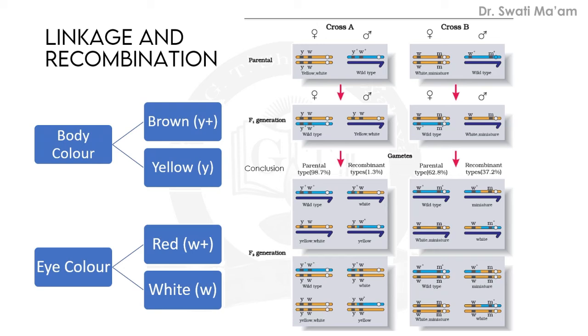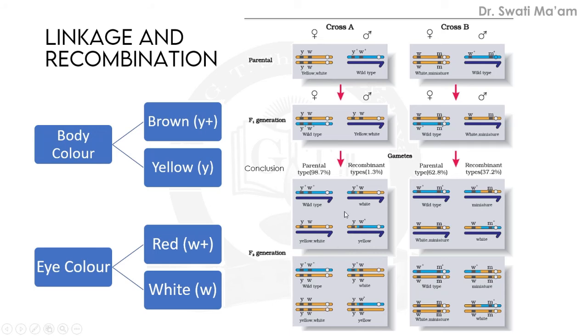During these subphases of prophase 1 in meiosis 1, crossing over takes place between two homologous chromosomes, and the new combinations result in the F2 generation.